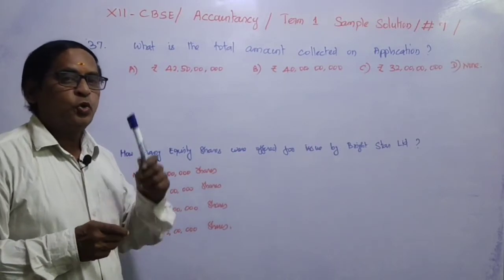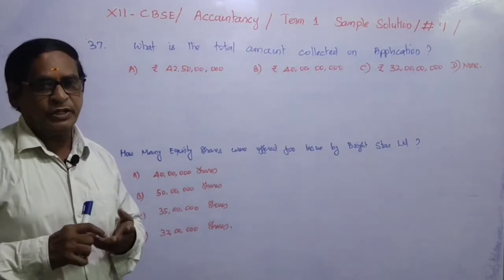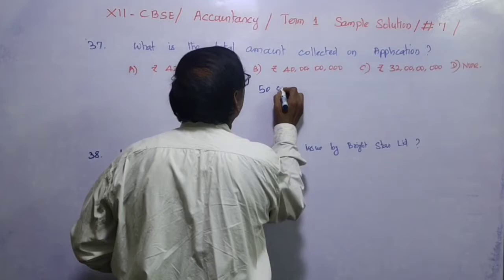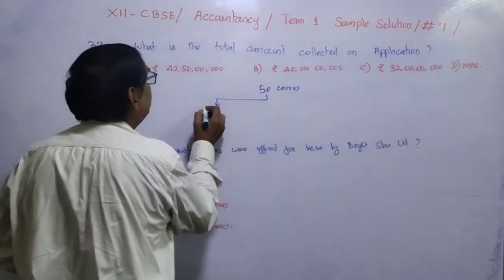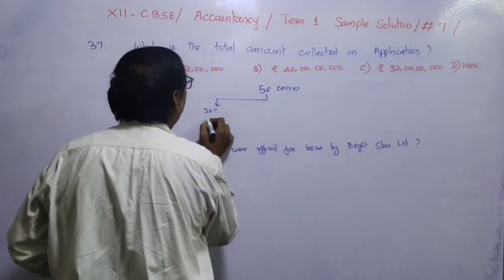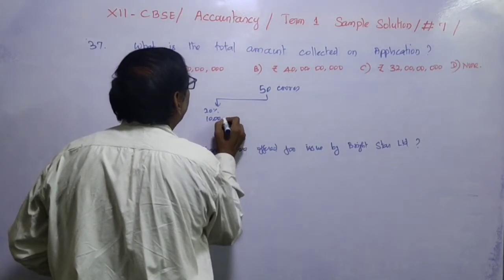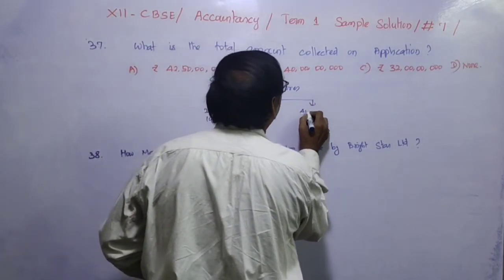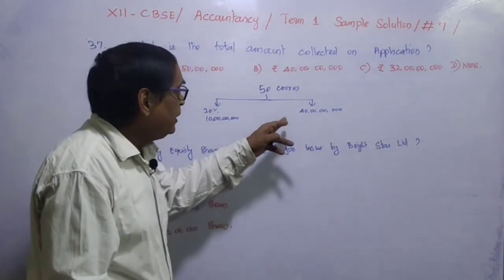Based on the paragraph, 2 questions are asked. Question number 37, what is the total amount collected on application? So here the total amount needed for expansion is 50 crores. Out of that, they will finance from long term debts 20%. That means 20% is 10 crores they will be raising by long term debts. So the remaining 80%, that is 40 crores, they have to raise by issue of share capital.